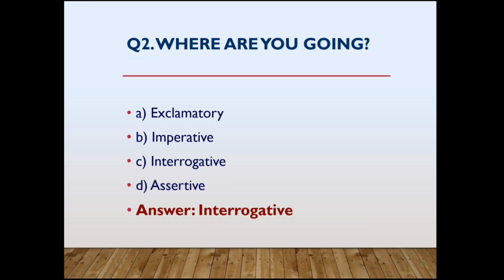Next, second question. Where are you going? See here, it is very easy. Here we can observe the question mark. That is why it's an interrogative sentence. All the questioning words, yes or no type questions, WH questions, all the questioning sentences will be interrogative sentences.